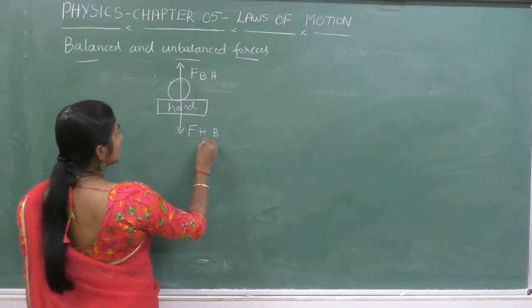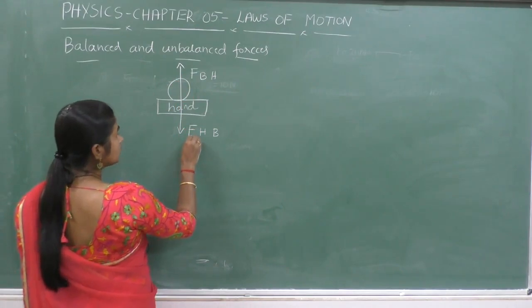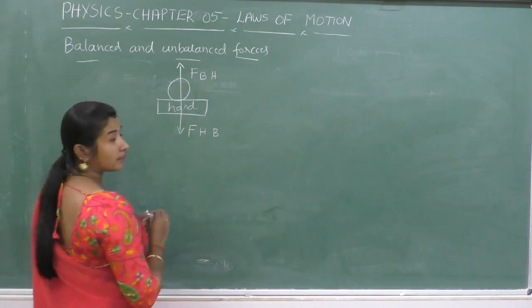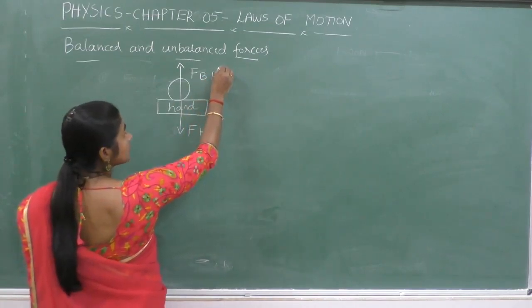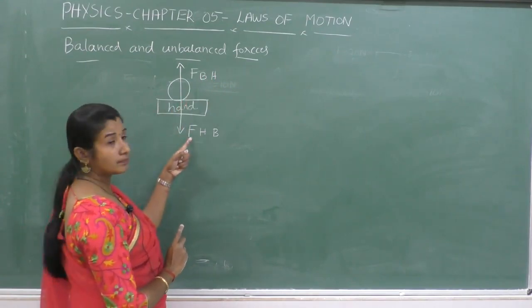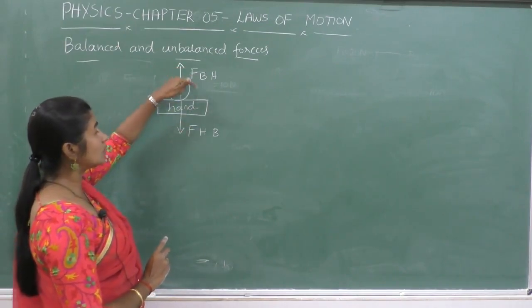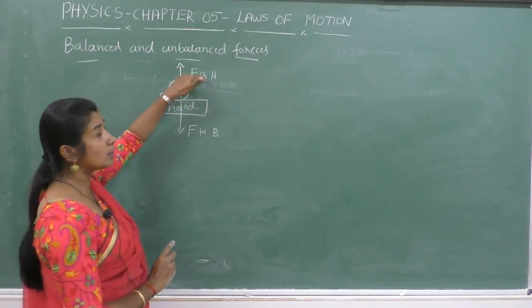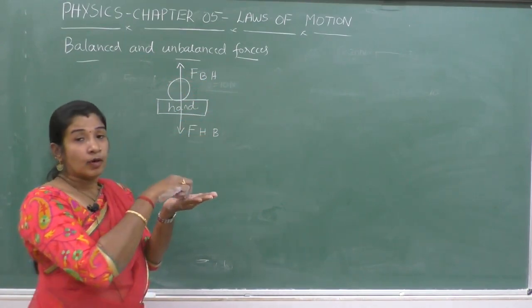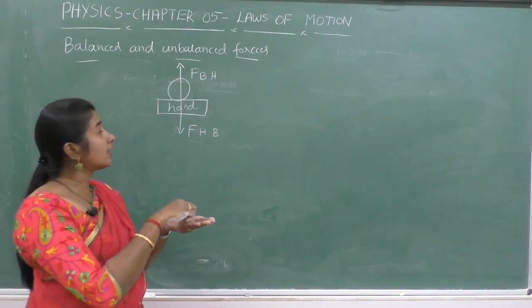So here we can treat the force exerted by the ball on the hand as action and the force exerted by the hand on the ball as reaction. Now you know that action and reaction are equal in magnitude and opposite in direction. So you might say that because these two forces are equal in magnitude and opposite in direction, the ball comes to rest or the body is not moving at all.